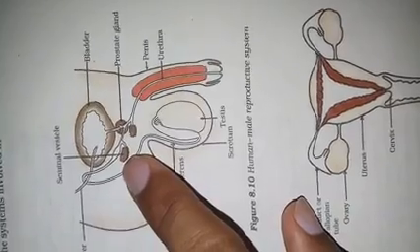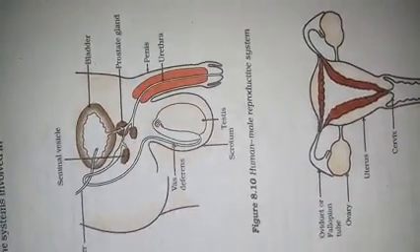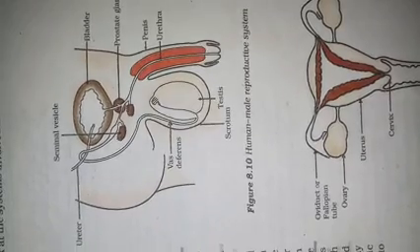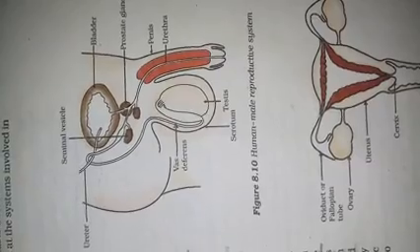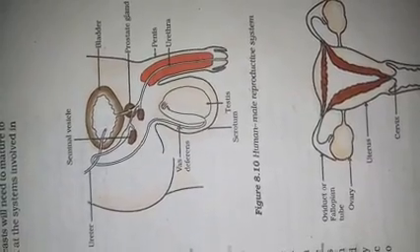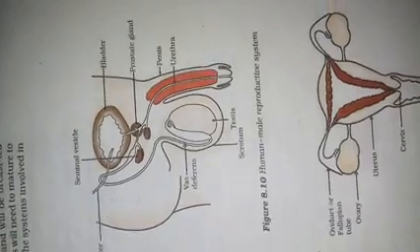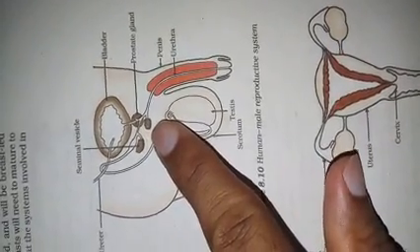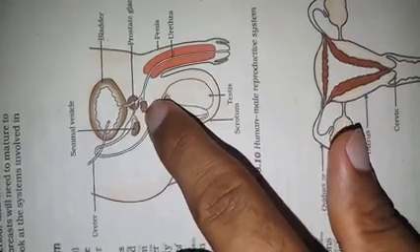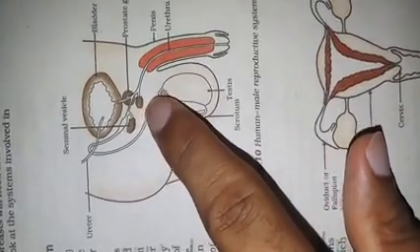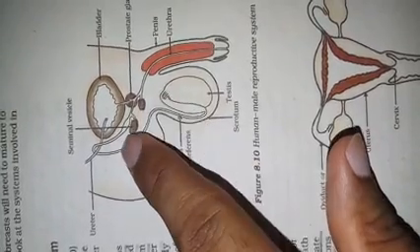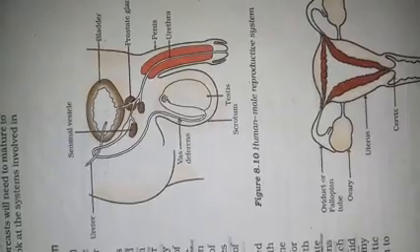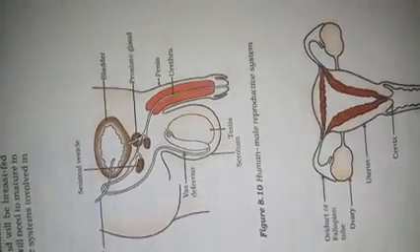The seminal vesicle and the prostate gland secrete food materials and acidic substances which nourish the sperms, and the sperms maintain their viability and motility. The acidity is neutralized by the bulbourethral gland. This is the third gland shown here, and it secretes a basic secretion, which is essential to neutralize the acidity caused by the seminal vesicle.